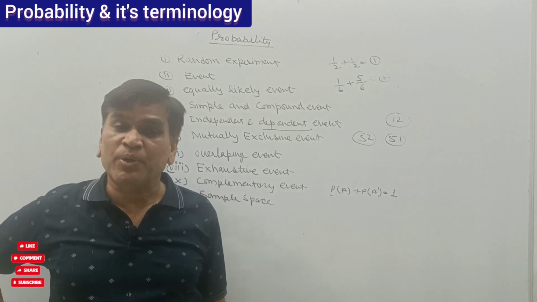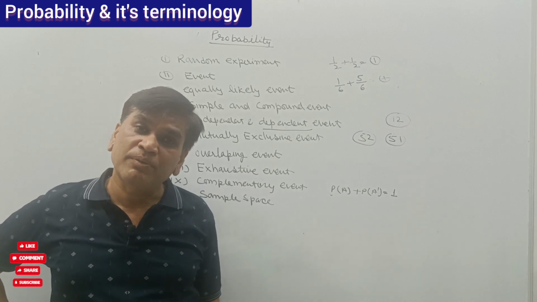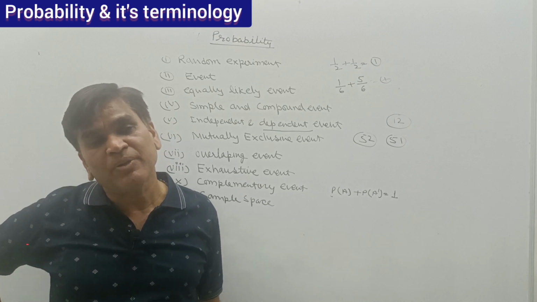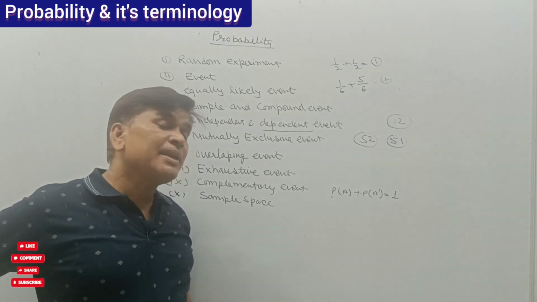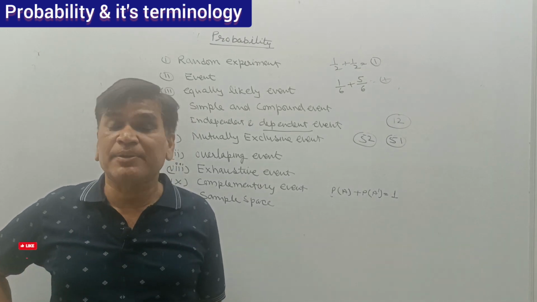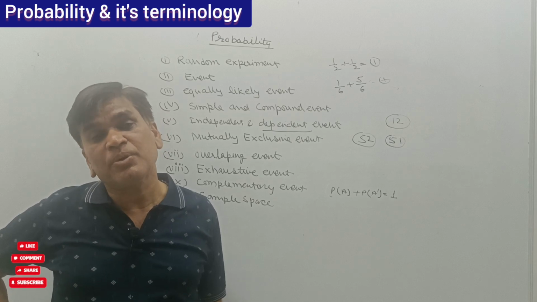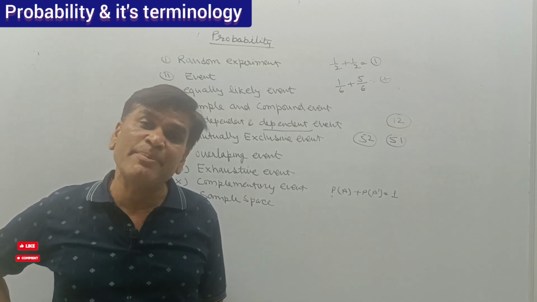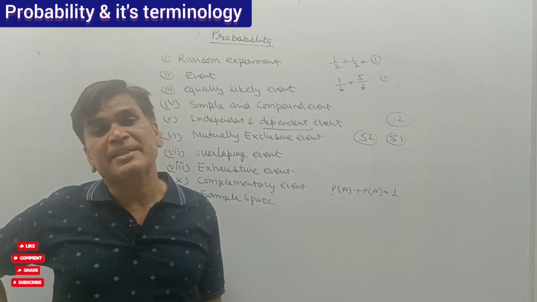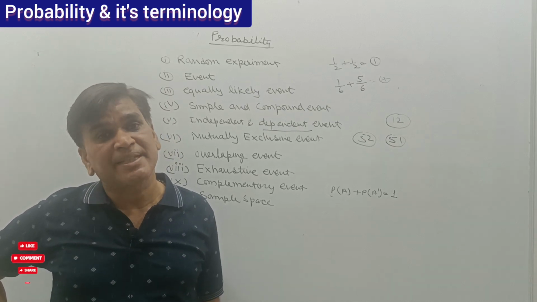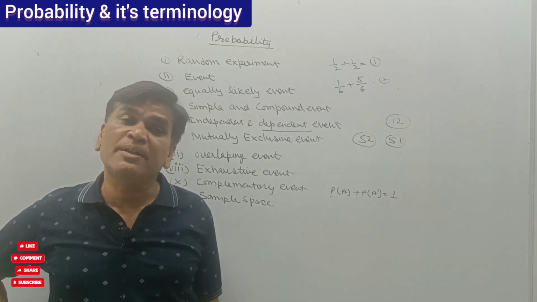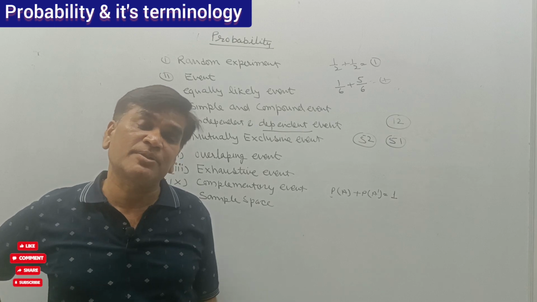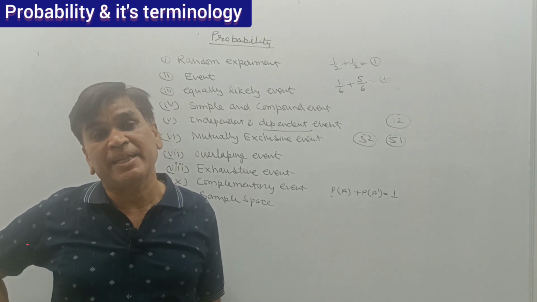Suppose we are throwing one dice, the sample space may be 6, but if we are throwing 2 dice simultaneously, then the sample space may be 36. If I am tossing 1 coin, the sample may be head and tail.